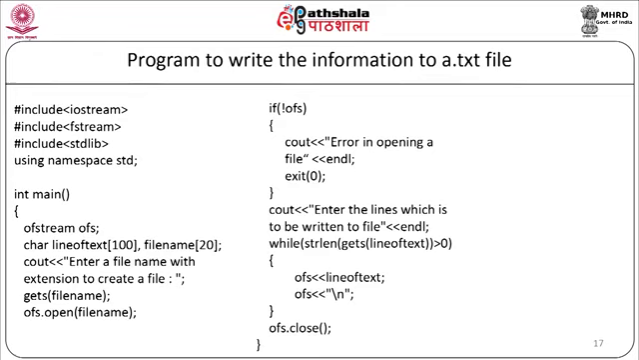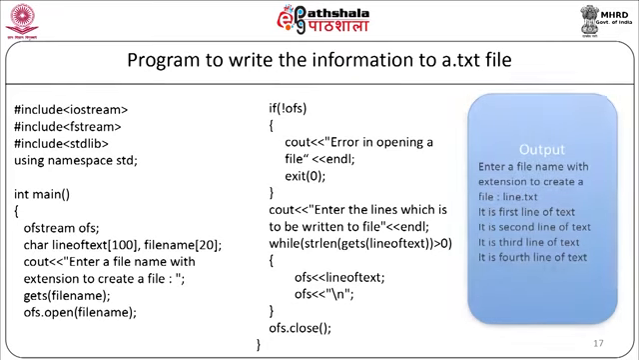Now, when the above program is compiled and executed, it will first ask for the file name with extension. Suppose the file name entered by the user is line.txt, then it will ask for the contents to be stored into the file. We will give the contents as: first line, it is a first line of text; second line, it is a second line of text; third line, it is a third line of text; and fourth line, it is a fourth line of text.